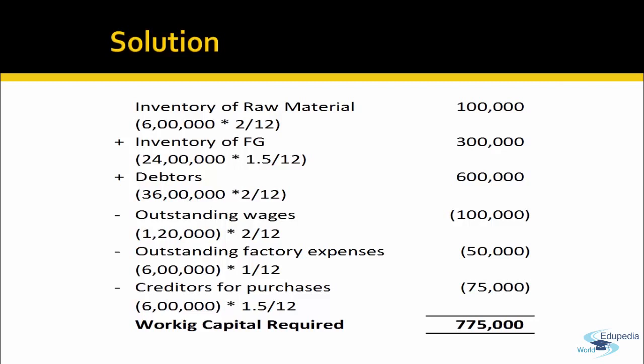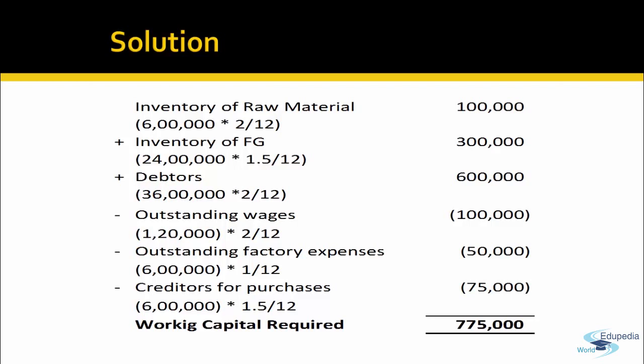2 months is the average collection period. This will be 6 lakh. Less, you do not have to pay the wages immediately. There's a lag period of 2 months. So 1,20,000 is the total wages, into 2 by 12. 1 lakh is to be reduced.